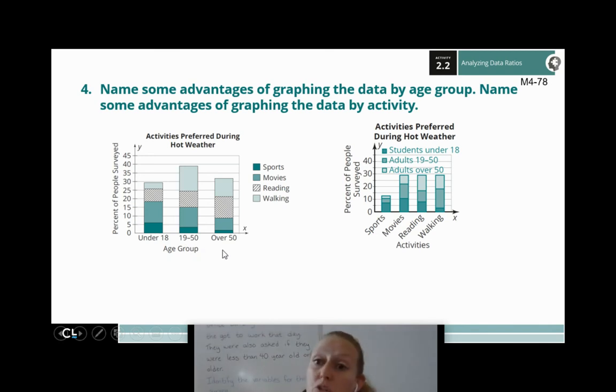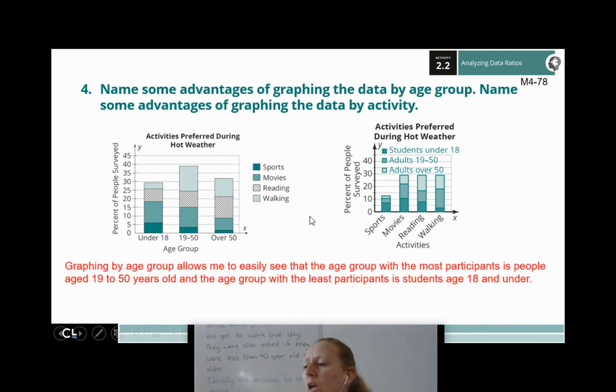So again, this is just what I came up with. You may have seen other advantages that I didn't notice, and that's cool. As far as my age group goes, I found that graphing by age group allows me to easily see that the age group with the most participants is that 19 to 50-year-old crowd. And the age group with the least participants is the 18 and under crowd, right? I can see this is the tallest stacked bar. This is the most people that participated. This is the shortest stacked bar, so the fewest people participated there. Again, maybe you noticed something, saw different advantages there.